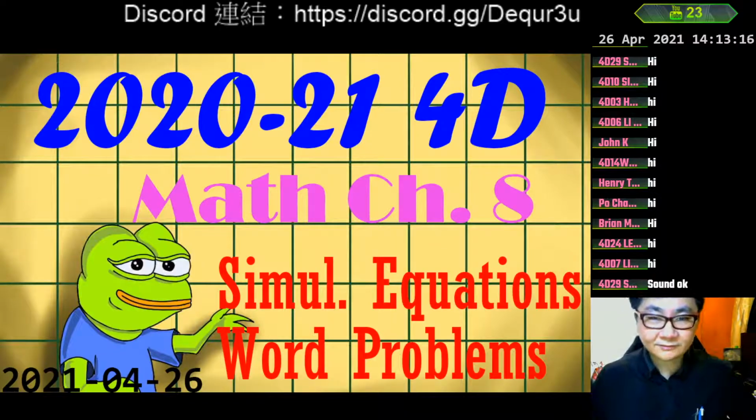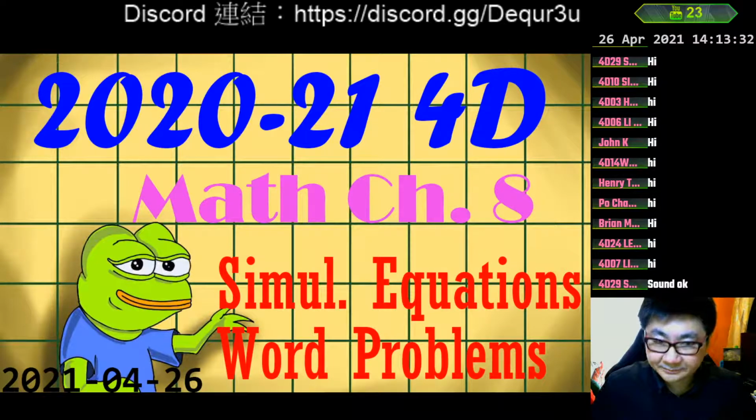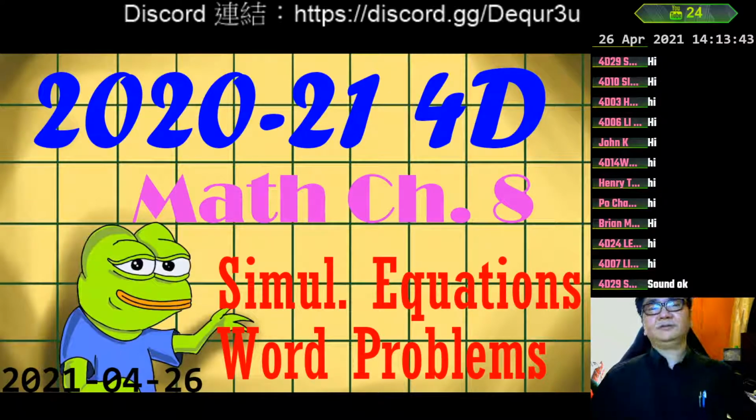So as you can see in the photo here, we are going to go on with chapter 8, and so we will go on with simultaneous equations with the word problems. So you can prepare the textbook for chapter 8, and also you can prepare the homework worksheet. I think probably for this chapter 8 we will do the whole chapter worksheet as one assignment, which is the 3 pages of the worksheets.